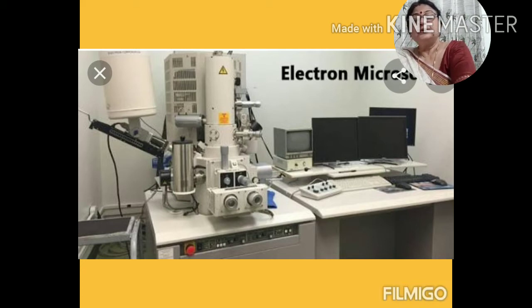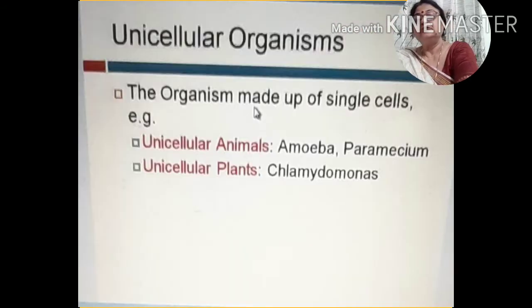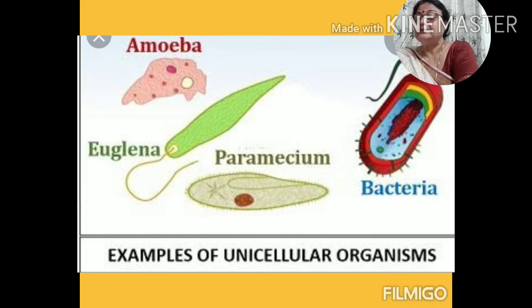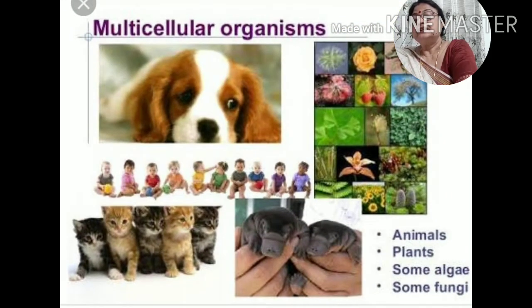Now children, as you all know, in nature different types of organisms are present. On the basis of cellular structure, on the basis of the number of cells, they are divided into unicellular and multicellular organisms. What are unicellular organisms? The organisms made up of a single cell are called unicellular organisms. For example, amoeba, paramecium, etc. The organisms made of many cells are called multicellular organisms. For example, grasses, trees, insects, birds, fish, animals and plants.